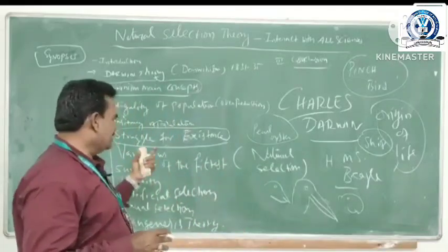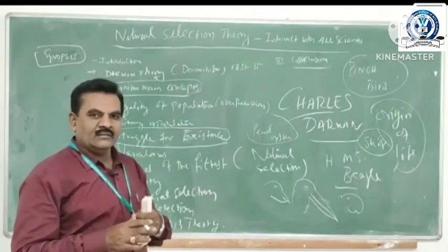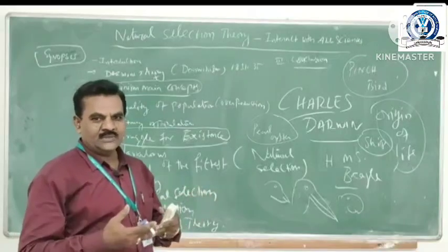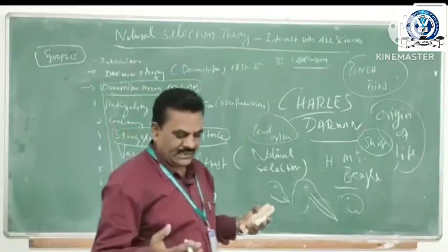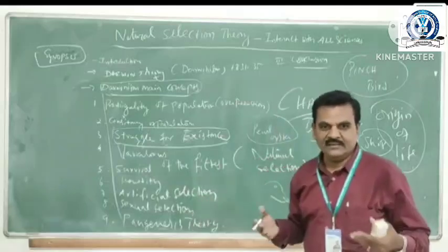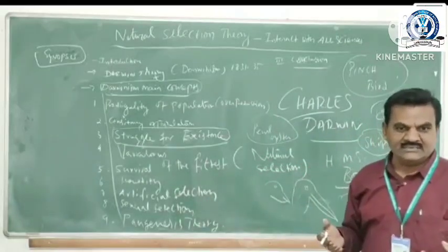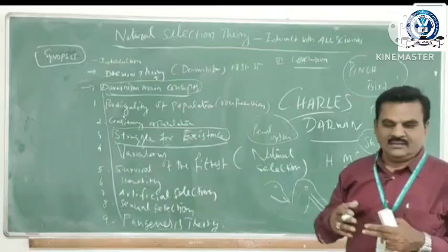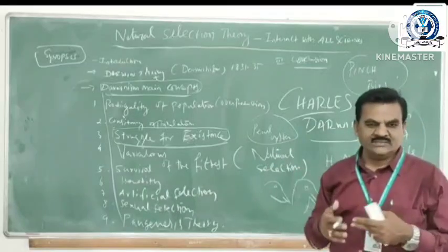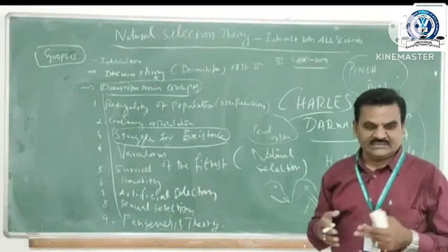The struggle for existence can be intraspecific and interspecific. He classified two types. In intraspecific struggle, animals of the same species struggle for existence.